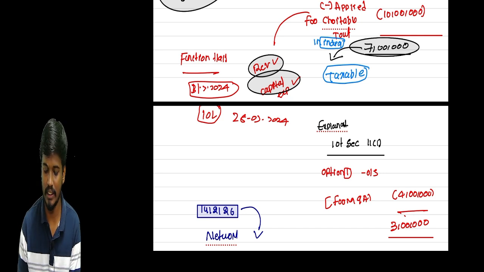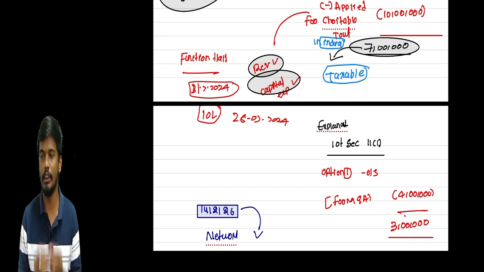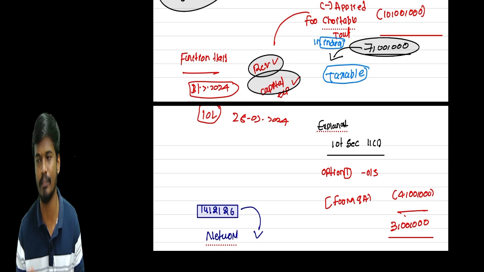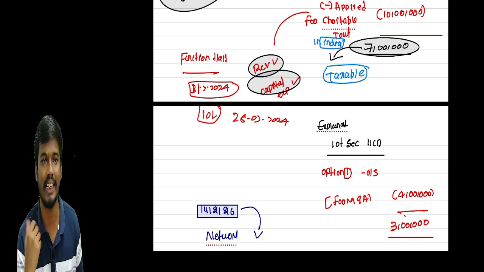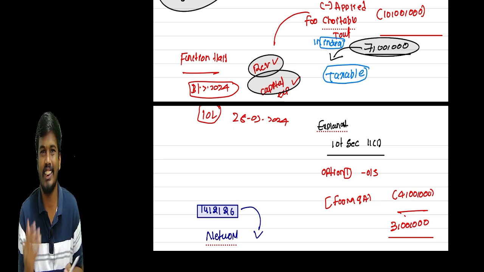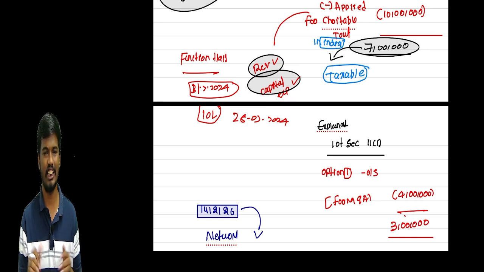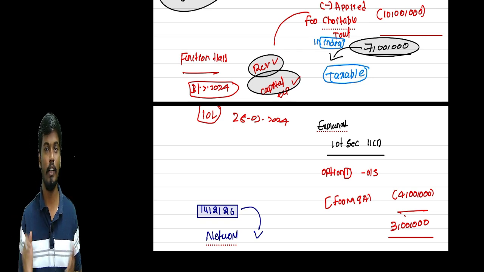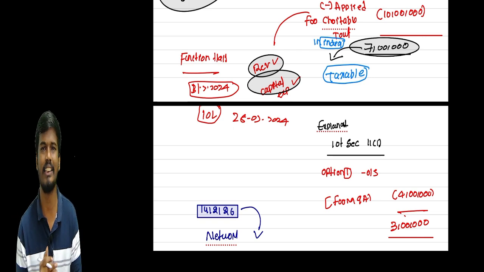But we have one condition, whatever the income, anyway should be applied for the charitable purpose, then only we get the exemption. Otherwise, we will be liable to tax under the income tax. But how can the trust incur the expenditure without money? Because the trust did not receive anything from the client, nor from the donor. How can the trust incur this?